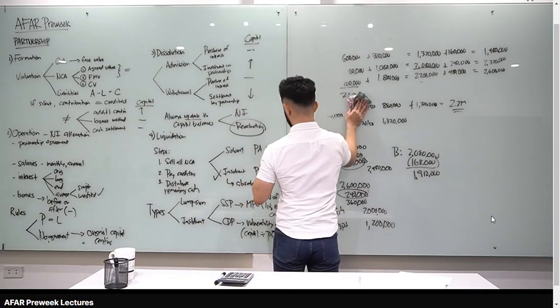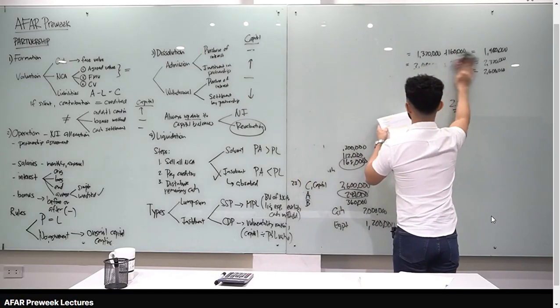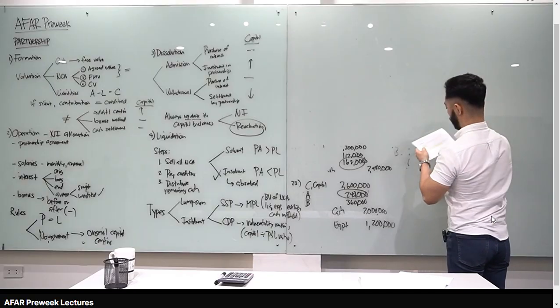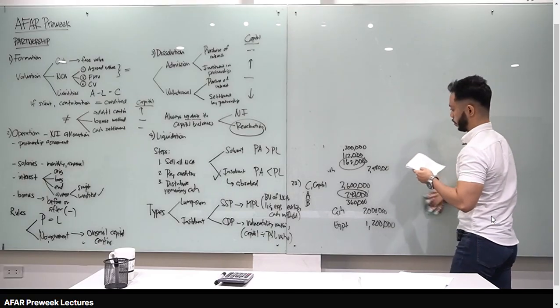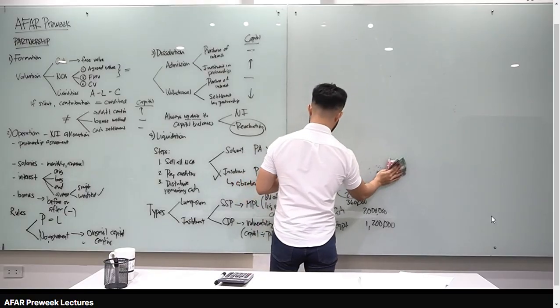Sige, so let's answer our handouts for liquidation. Let's go to number 24. It refers to the process of converting non-cash assets of the partnership and distributing the total cash to the creditors. Creditors muna, yun yung priority. And then, if meron pang remainder, to the partners. Ang tawag natin dyan, class, liquidation. For number 24, it's letter C, liquidation.